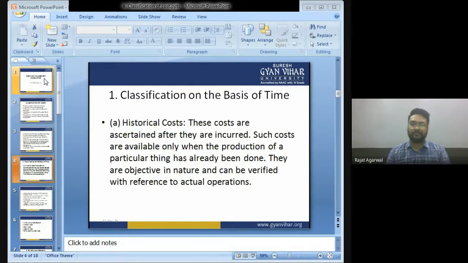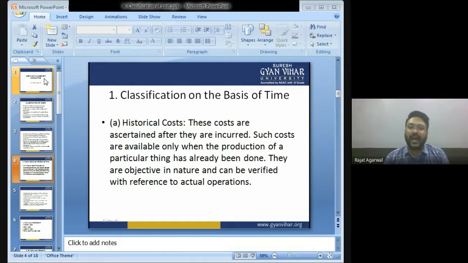Number one, classification of cost on the basis of type. Number one, historical cost. What is historical cost?